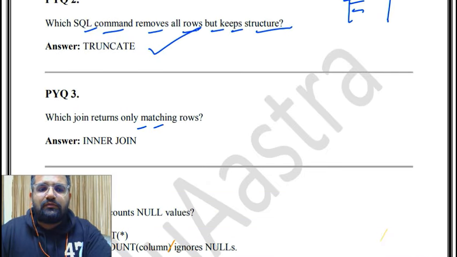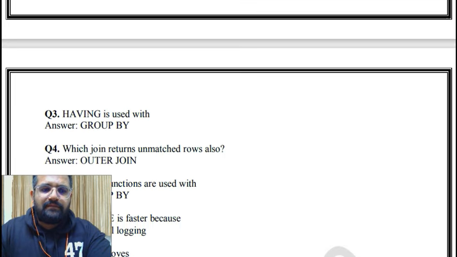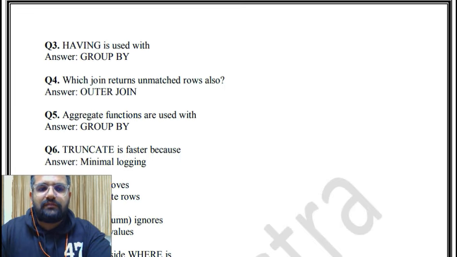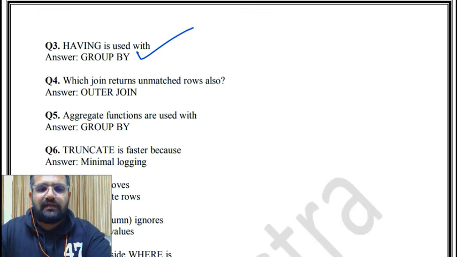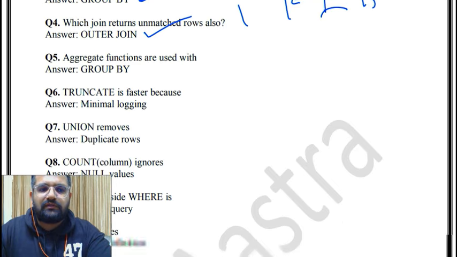Which command is DDL? Create. Delete without where will delete all rows. If you are deleting without putting a where clause, what is the condition, what do you want to delete? If you are not putting it, then it deletes all rows. Then having is used with group by, as we saw in the starting as well. Which join returns unmatched rows also? Outer join: what is common in the tables as well as what is not common in both tables. So that is outer join.